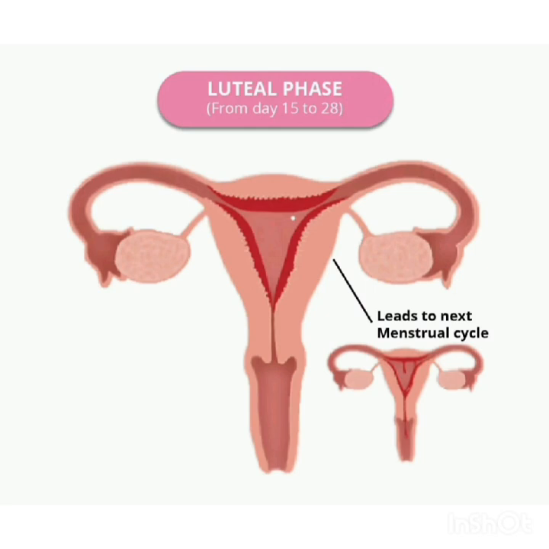And then the fourth phase is the luteal phase. The ruptured Graafian follicle transforms into a corpus luteum. The corpus luteum secretes progesterone and some estrogen. If fertilization occurs, the corpus luteum persists. If fertilization does not take place in this phase, the corpus luteum remains functional for 10 days. After the 10 days, it begins to degenerate into a corpus albicans. This causes disintegration of the endometrium, leading to menstruation.